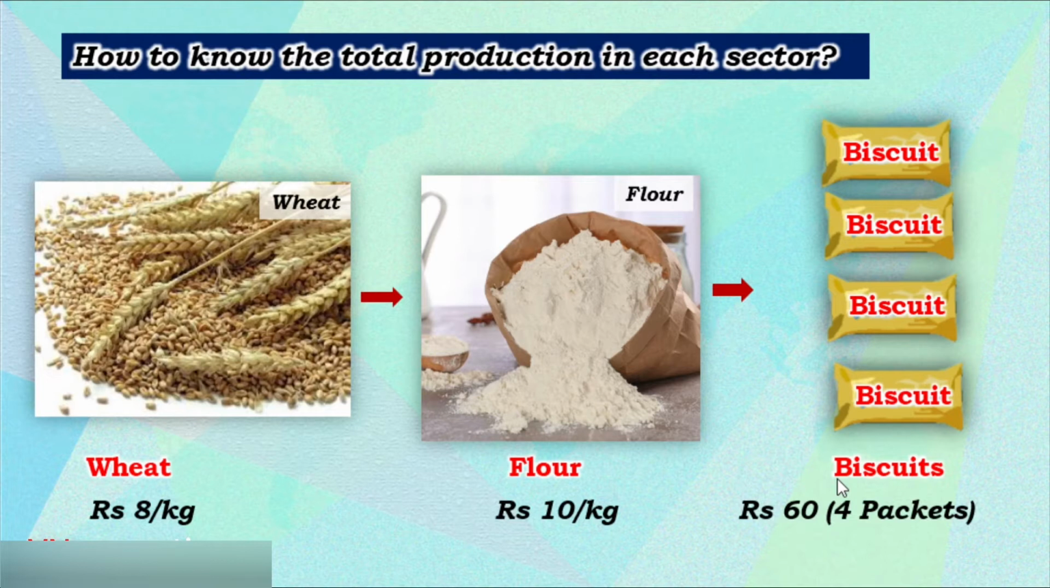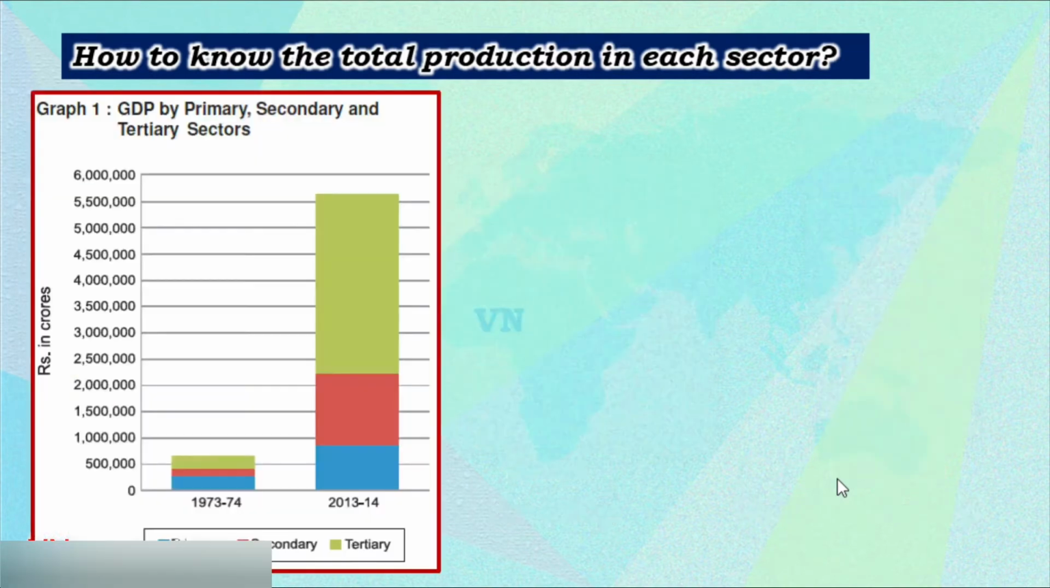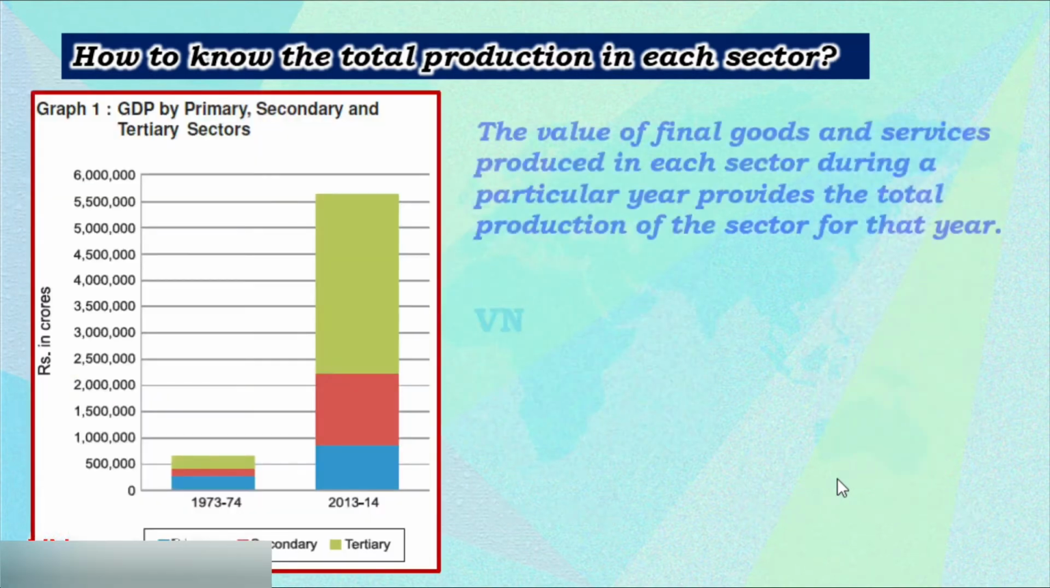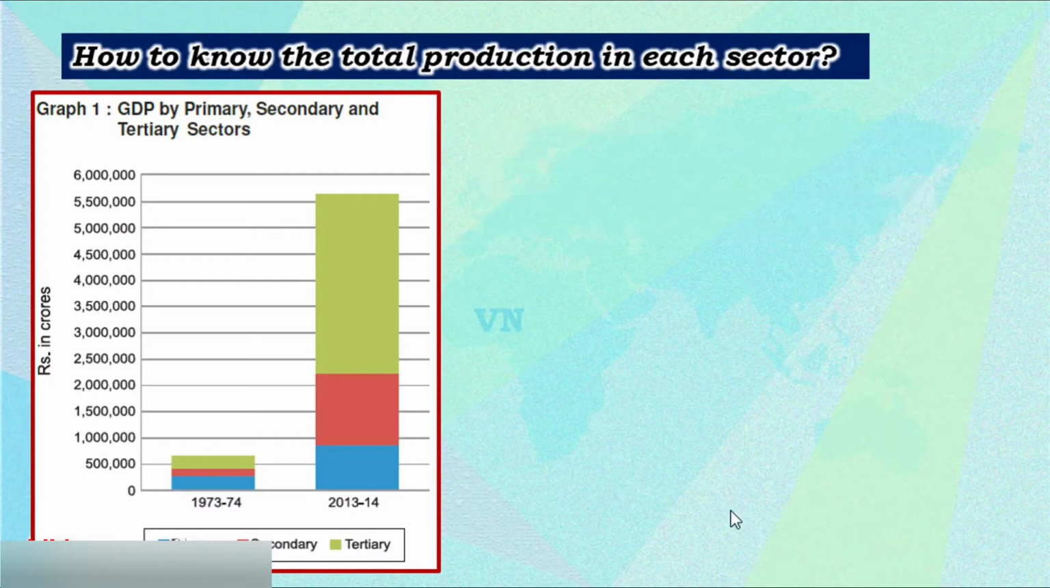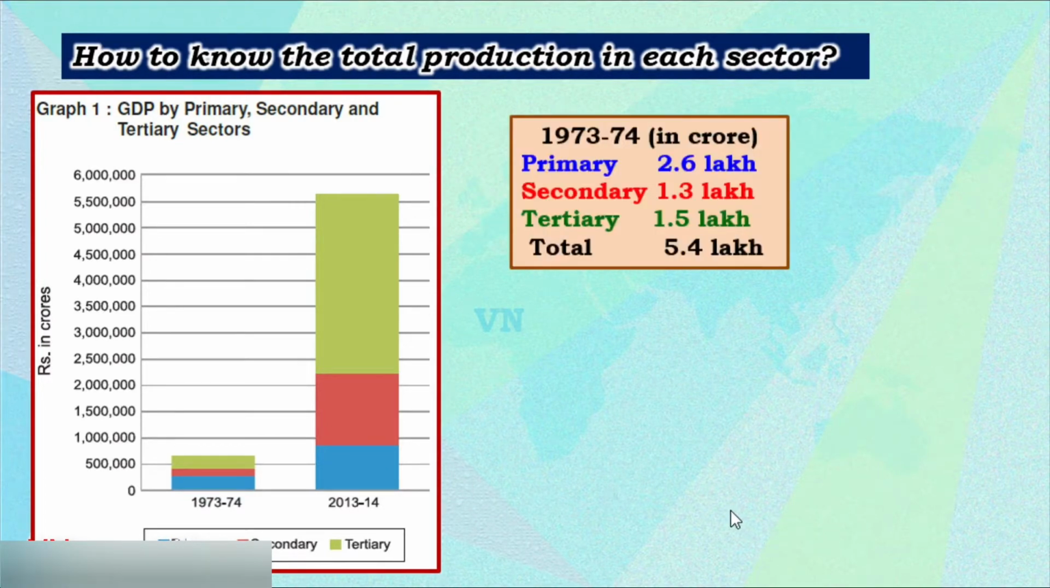So many things we use in our daily life. Whatever we produce, first comes the primary sector, then the secondary sector, and then the tertiary sector. How do we know the total production of each sector, the value of final goods and services produced in each sector during a particular time?